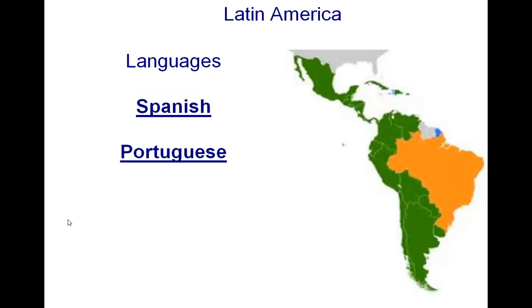The languages of Latin America correspond to colonization. The green areas are areas that were colonized by the Spanish, and strangely enough, those are areas where Spanish is the dominant language today. We also see Portuguese as a dominant language in the Portuguese areas, obviously Brazil. There are some Amero-Indian languages that are still around, but the dominant languages are the languages of the colonizers. In other areas, in Belize, for example, and British Guyana, you'll find English. In Haiti, you'll find a French Creole. And even in Suriname, you'll find Dutch. So those aren't the only languages, but Spanish and Portuguese are the dominant languages.